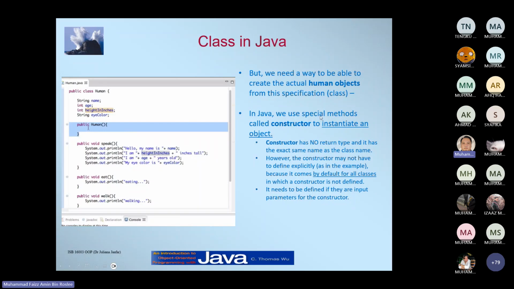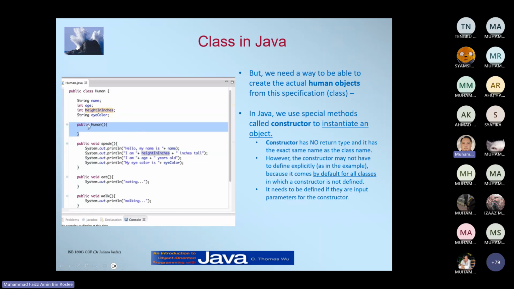But we need a way to create the actual human object from this specification class. In Java, we use a special method called a constructor to initiate an object. A constructor has no return type and it has the exact same name as the class name. Remember I asked some of you in class, ever heard of constructor?